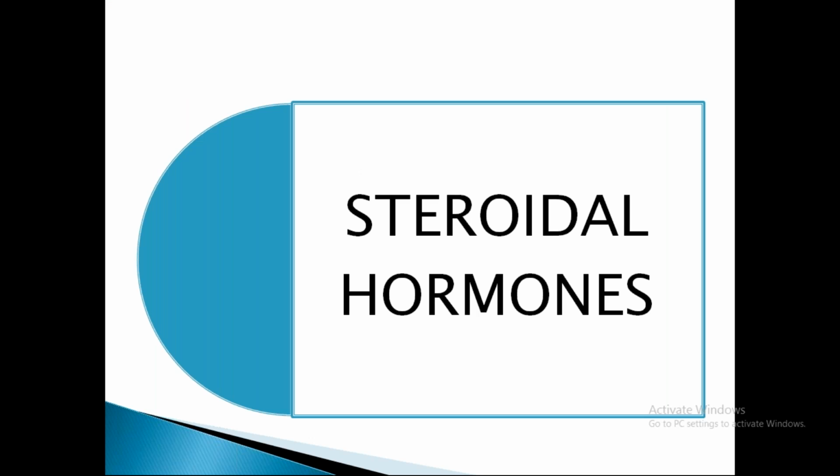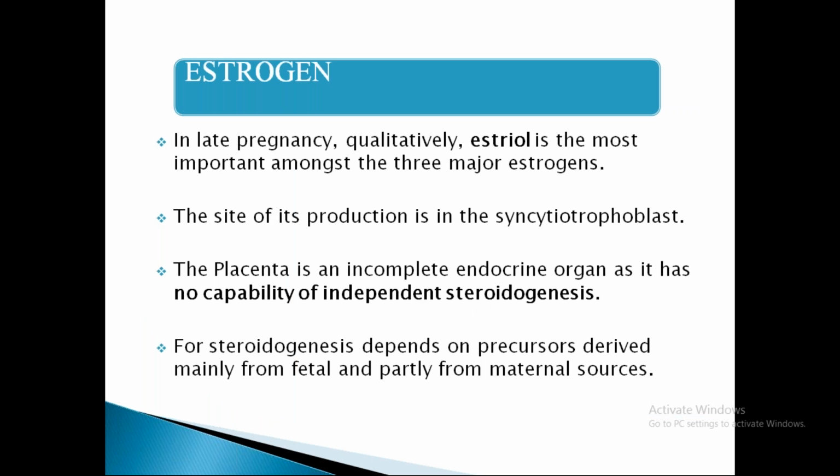So coming to the steroidal hormones. First we have mentioned peptide hormones, among which human chorionic gonadotropin and human placental lactogen are very important. Coming to the second one, the steroidal hormones, where estrogen and progesterone are the major steroidal hormones. First one is estrogen. In late pregnancy, qualitatively estriol, as I have already said, is more important, and among the three estrogens, this is the major estrogen which is seen in the serum in late pregnancy.